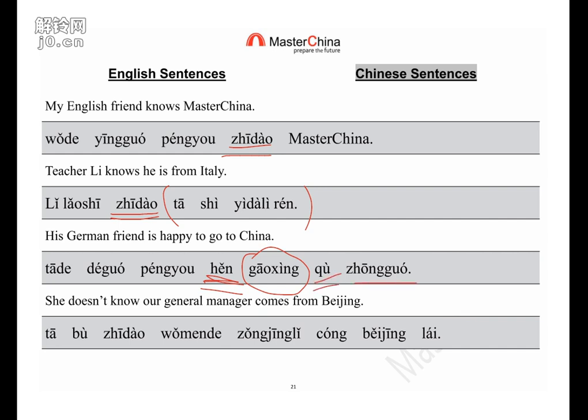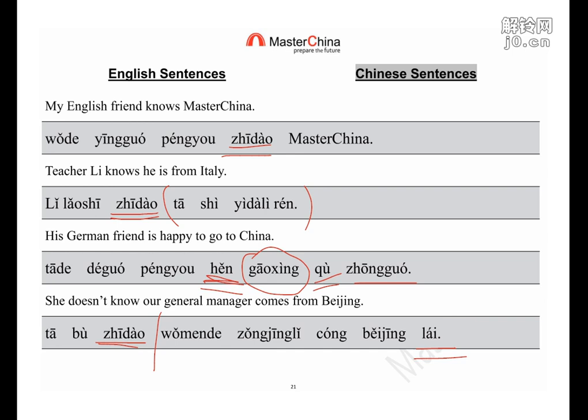Last one, 他不知道 我们的 总经理从北京来. Don't forget, this is a phrase. 他不知道. Don't know what. So all the left part is the content of know what. Doesn't know. Okay, so this is all the work we should do today.